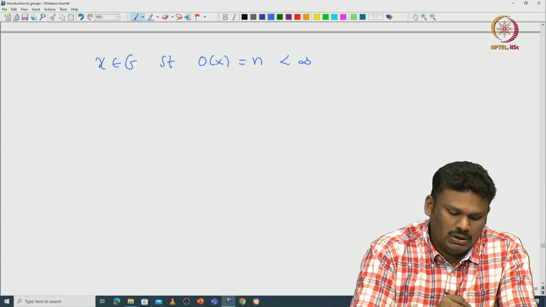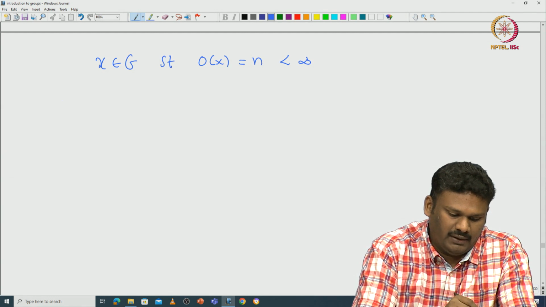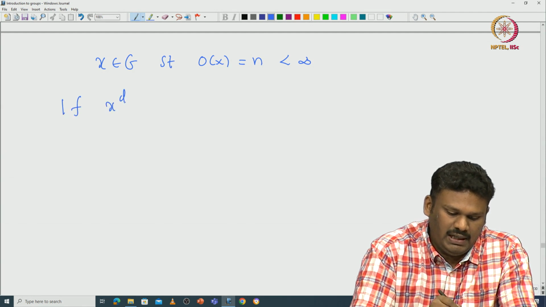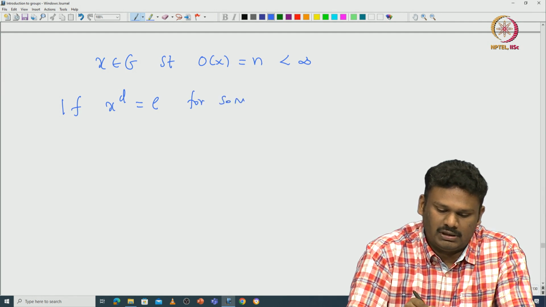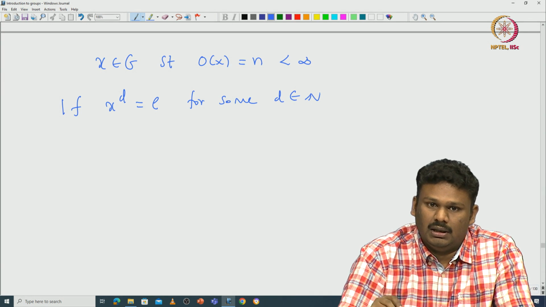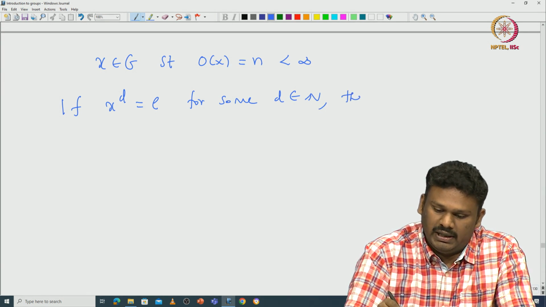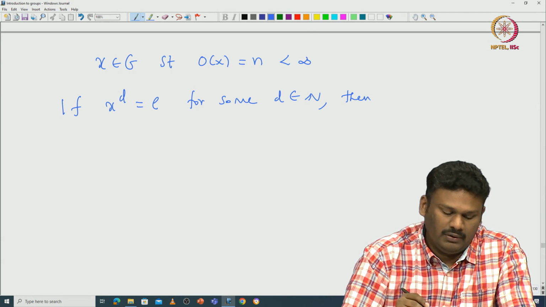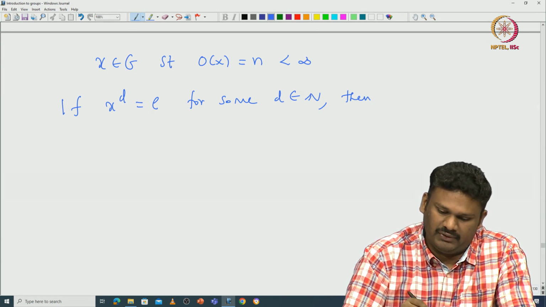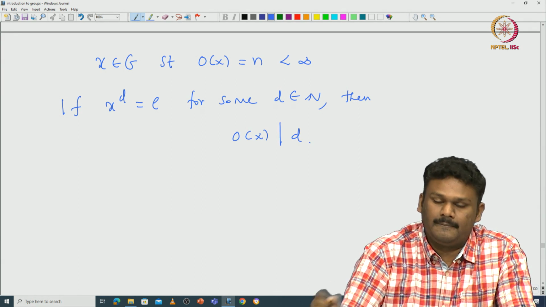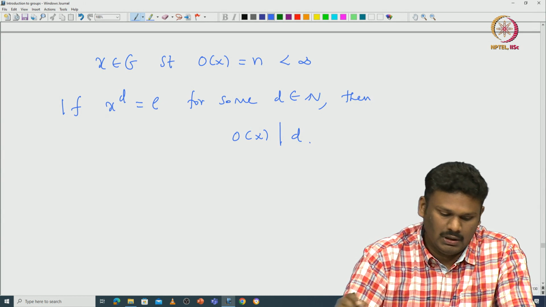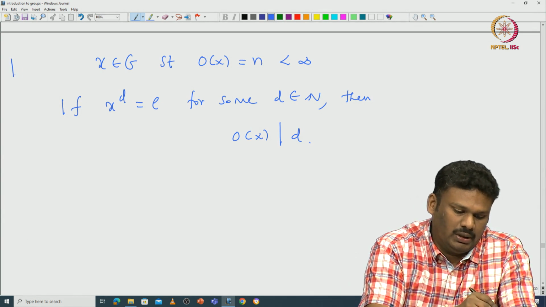In case we have X power D equal to identity for some D in N, some other natural number, then we can prove that the order of X, that is n, must divide this D. You can call this a lemma.